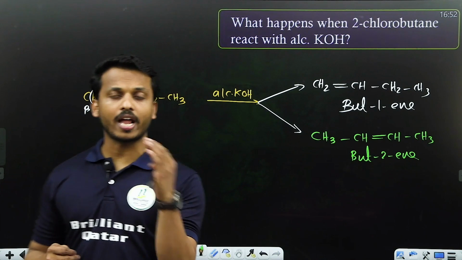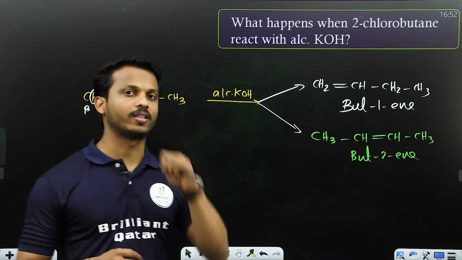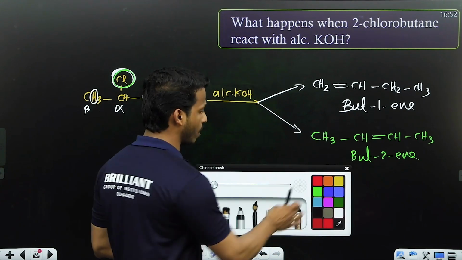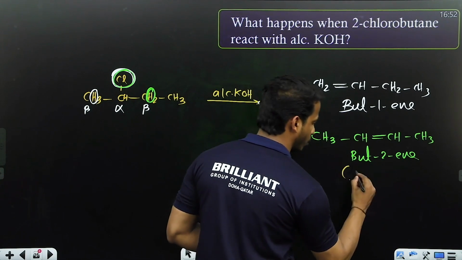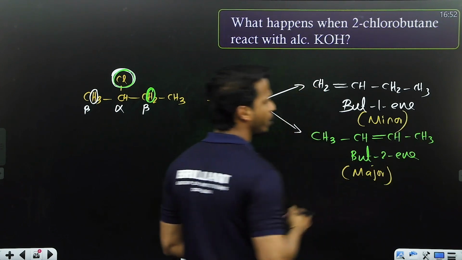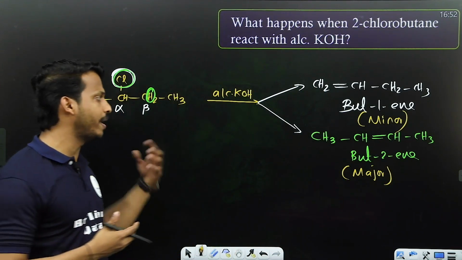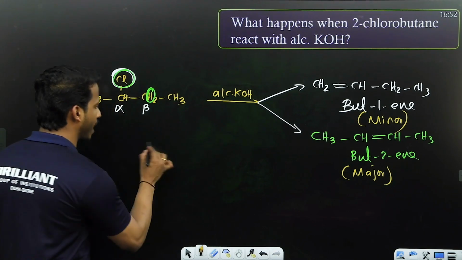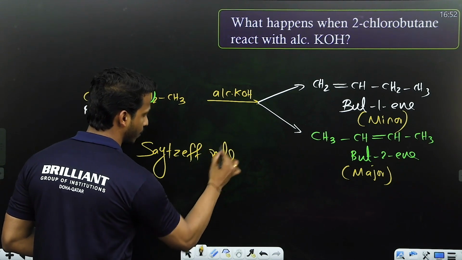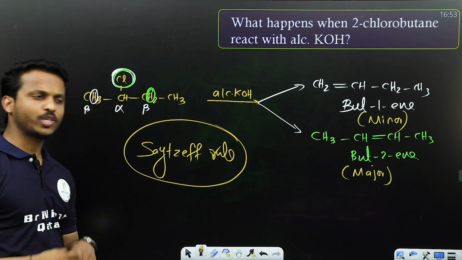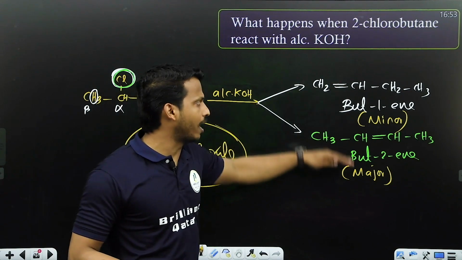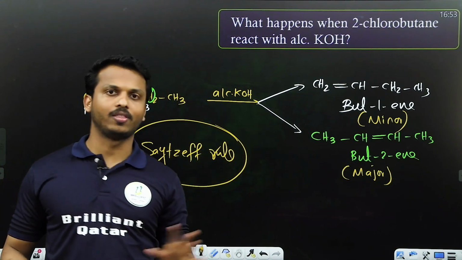Which is major and minor, we should compulsorily represent during the reaction. Which is the major and minor alkene is very important. The major one is but-2-ene, the minor one is but-1-ene. You may ask, sir, according to which rule are you saying this is major and minor? We explain major and minor with the help of the Zaitsev rule. Where do we apply the Zaitsev rule? If you get two alkenes, one major and one minor, then we use the Zaitsev rule.